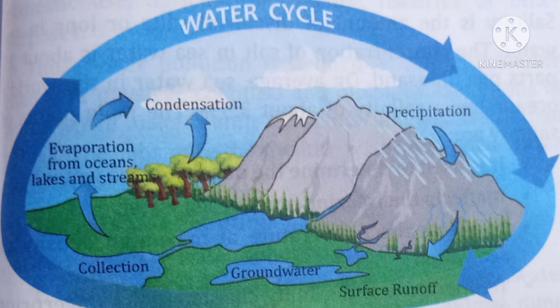Now we discuss surface runoff. Some amount of rainwater is absorbed by the soil and settles down as groundwater. Most of the rainwater flows down the hills and mountains to collect into rivers or lakes. Rain also washes away the topmost layer of soil into water bodies.